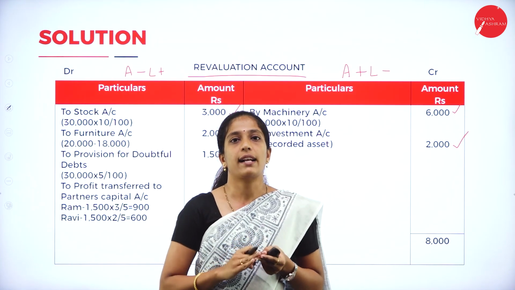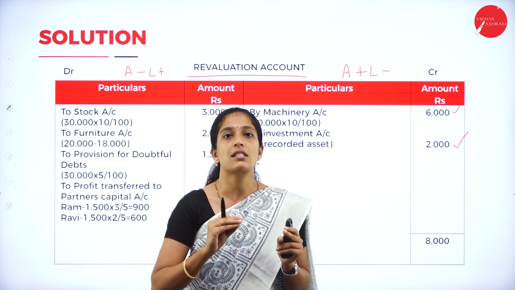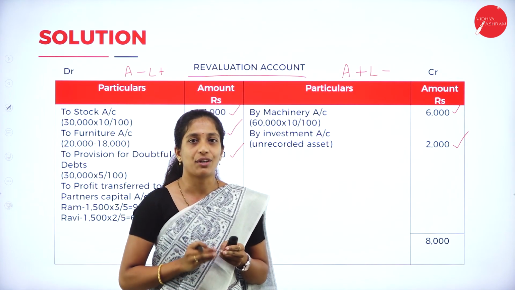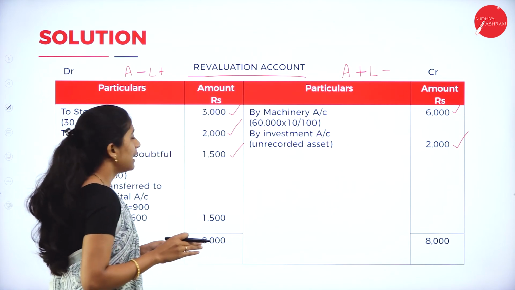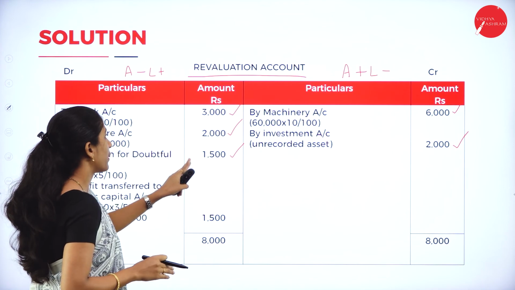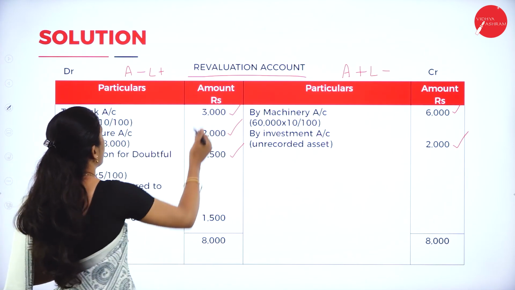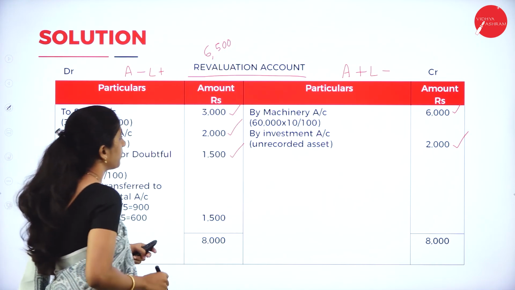Now we are done with all the adjustments relating to increase or decrease in the value of assets and liabilities. Now what do you have to do? Balance both the sides, and the balancing figure will be either profit or loss on revaluation. Add all the items in the debit side: 3,000 plus 2,000, that is 5,000, plus 1,500. So we'll get 6,500 in the debit side.